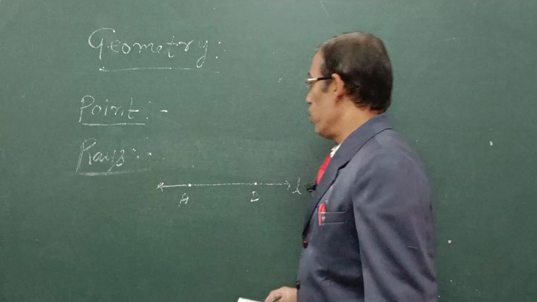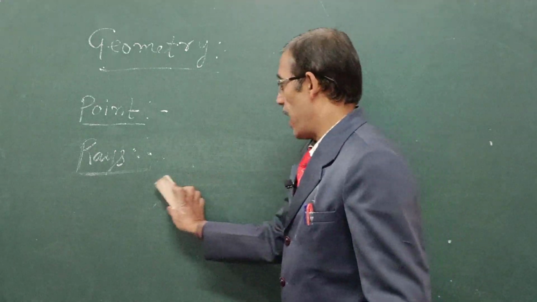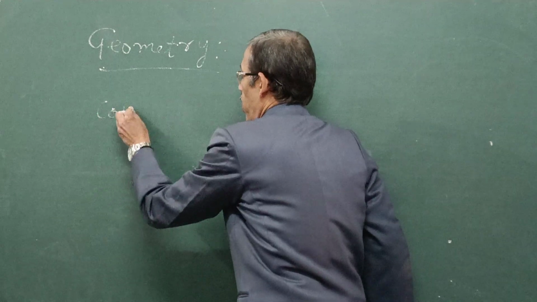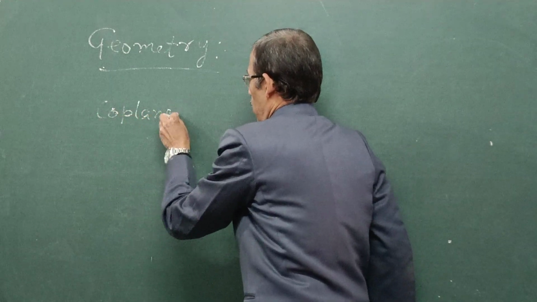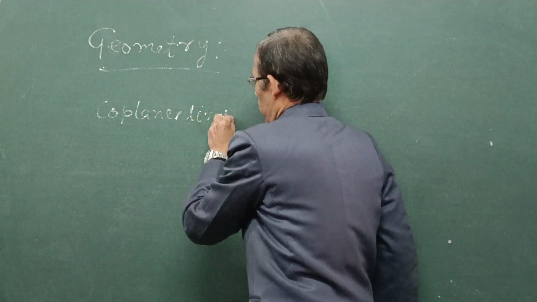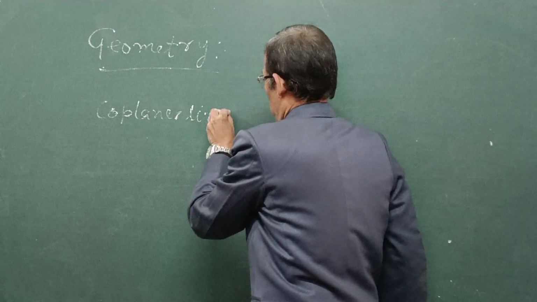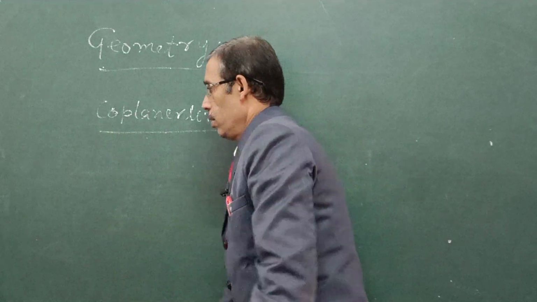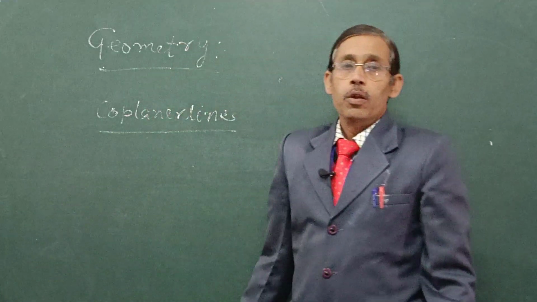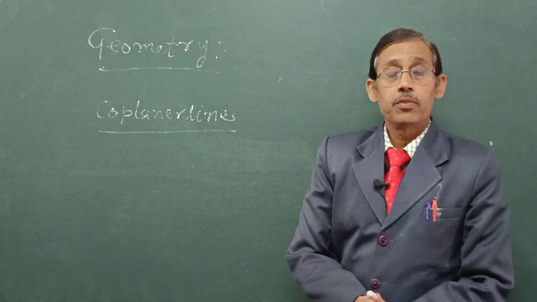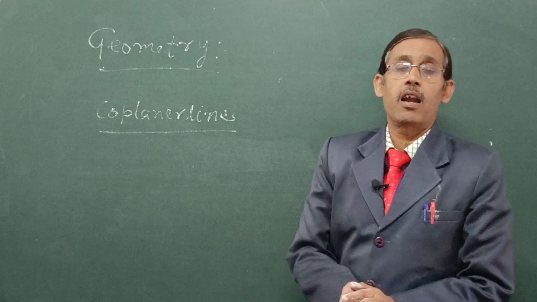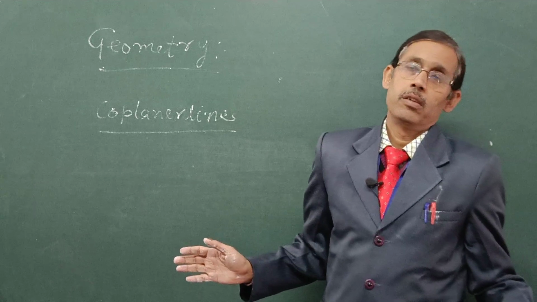Now I will discuss coplanar lines. Two or more lines lying in the same plane are called coplanar lines.